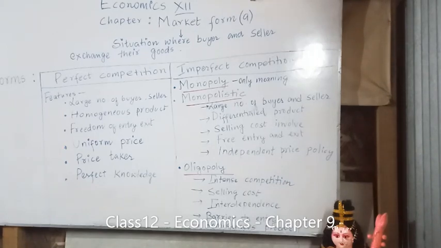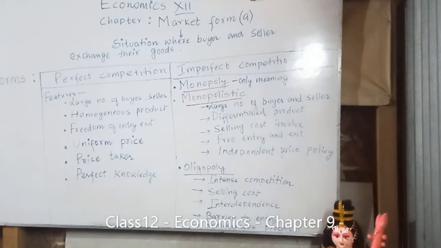Perfect competition is the most important form of market. Now what do you understand by perfect competition? Perfect competition is a market structure in which there are a large number of buyers and a large number of sellers, and the firms produce a homogeneous product so that no individual firm can influence the price of the commodity. In order to understand this, you need to focus on the features.